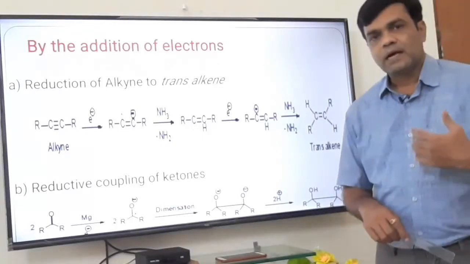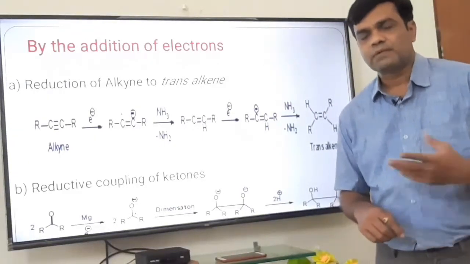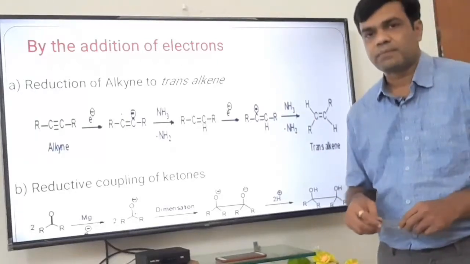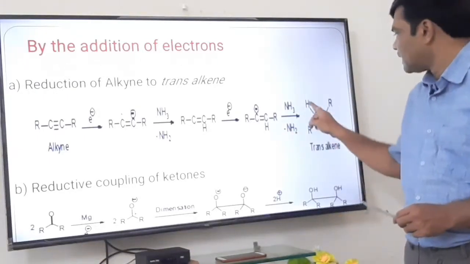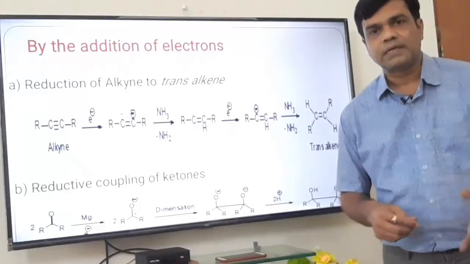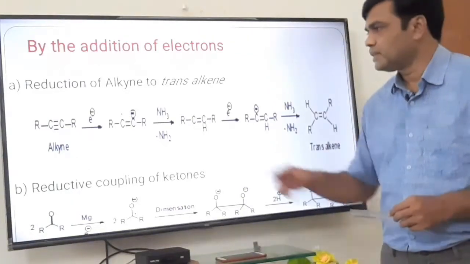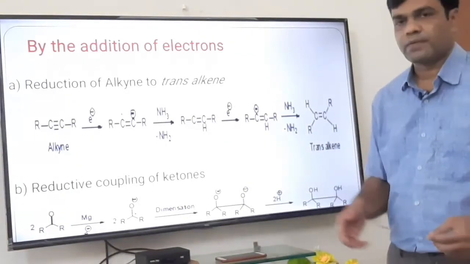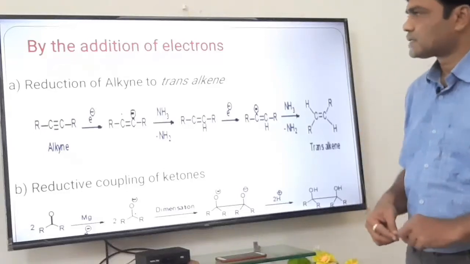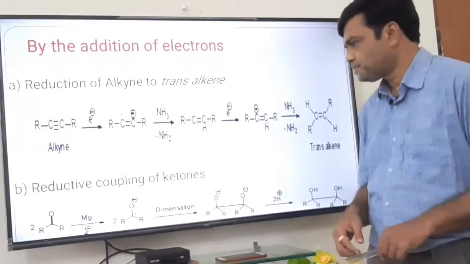In this way the two protons, two hydrogen atoms, are added across the carbon-carbon triple bond to give this addition product, the hydrogenated product, that is alkene. In this way the triple bond is converted to a double bond. Okay, this is the reduction via electron transfer.